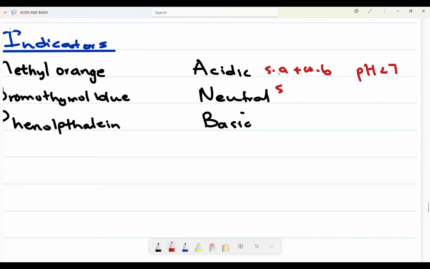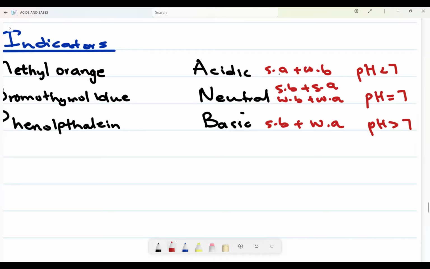Here, it can either be a strong base plus a strong acid or a weak base plus a weak acid. They need to cancel out each other, okay? So, strong or weak. Therefore, the pH here will be exactly 7, approximately. Then for a solution to be basic, we need a strong base to react with a weak acid. Therefore, our pH now will be greater than 7.